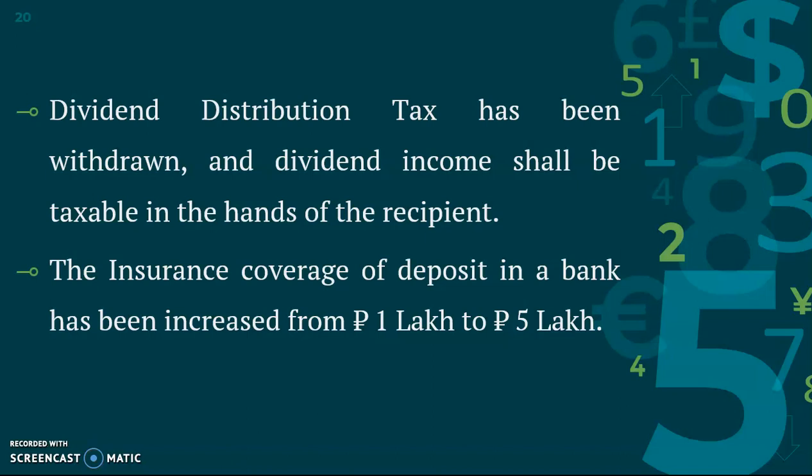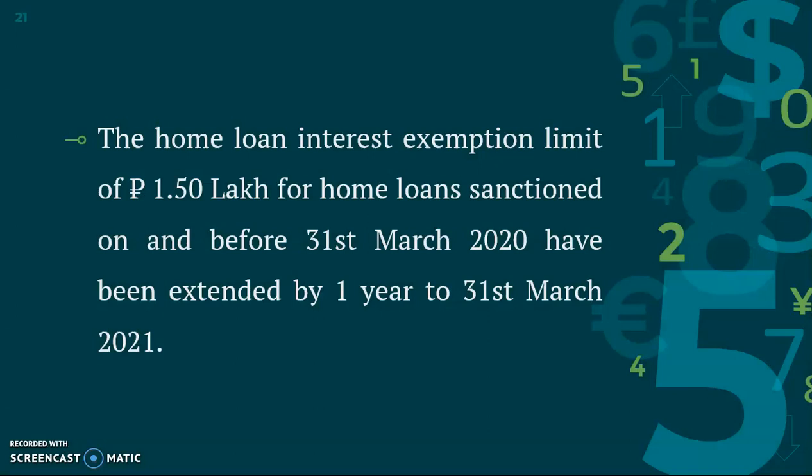Okay, and also the insurance coverage of deposits in a bank has been increased from 1 lakh to 5 lakh. And also the home loan interest exemption limit has been extended for the next 1 year. The 1.5 lakh home loan interest exemption has been extended till 2021. So these are the various changes that arose in the February Income Tax Act.